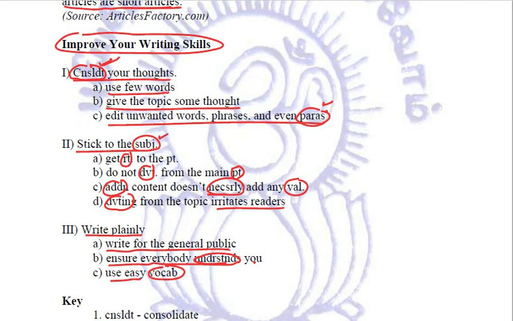Subject may be considered. Get right to the point. There was no need to write this. There was no need to abbreviate it. Do not deviate. There was no need. Okay, done. But from the main point, there was no need. Any value, there was no need for it. Necessarily is okay. Additional is okay. Deviating is okay.